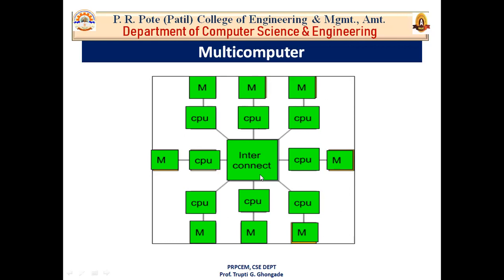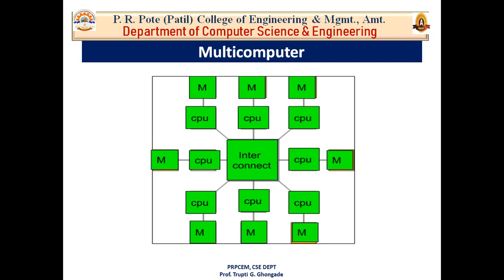That means each processor is capable of passing messages to another processor by using this interconnection. And it is also possible to divide the tasks between the processors to complete the task, because sharing is there due to the interconnection network. Hence a multi-computer can be used for distributed computing.